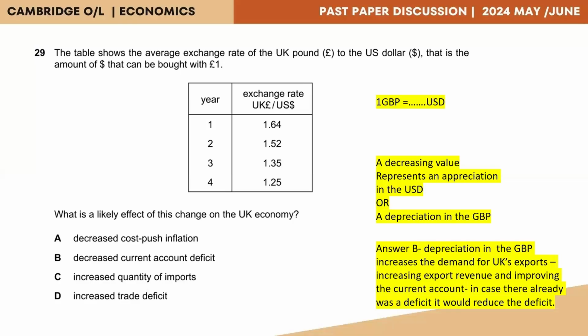Instead, it is B because it decreases the current account deficit. So as a result of the British pound depreciating, their value of exports is going to increase. So the export revenue is going to increase. Accordingly, there's going to be a favorable impact on the current account. However, if the current account is already at a negative balance, then since it is affecting it favorably, the negative balance would reduce. So accordingly, a decrease in the current account deficit is the correct answer.